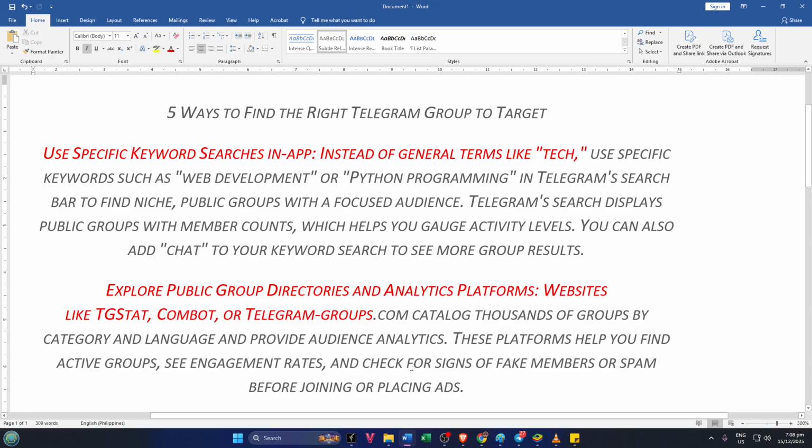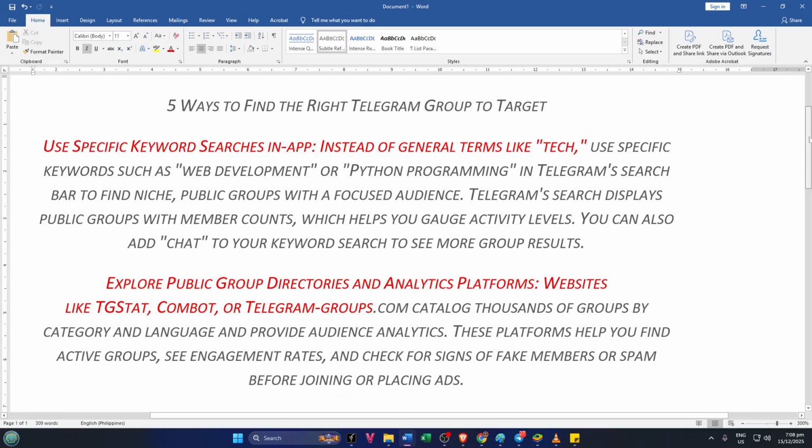Many directories now also show you statistics like post frequency and engagement rates, making it easy to spot groups that are alive and thriving versus those filled with spam or bots. Spend a few minutes poking around. You'll be surprised at how quickly you can narrow down to high-quality groups. Remember, just because a group is big doesn't mean it's active or well-moderated, so these analytics really help.